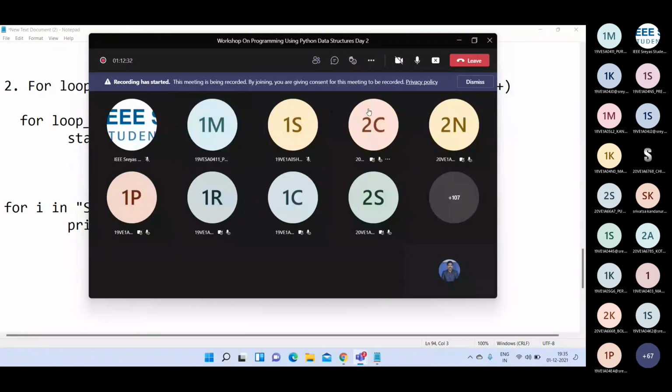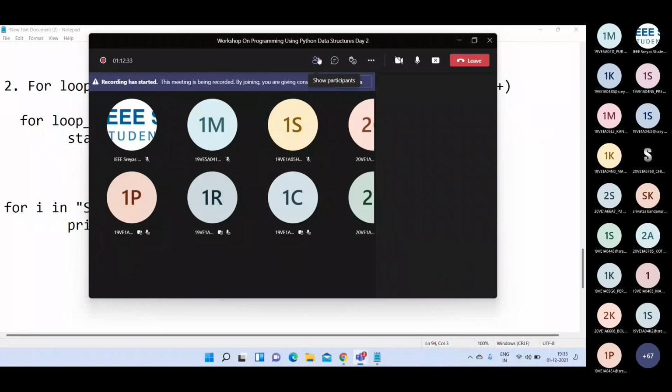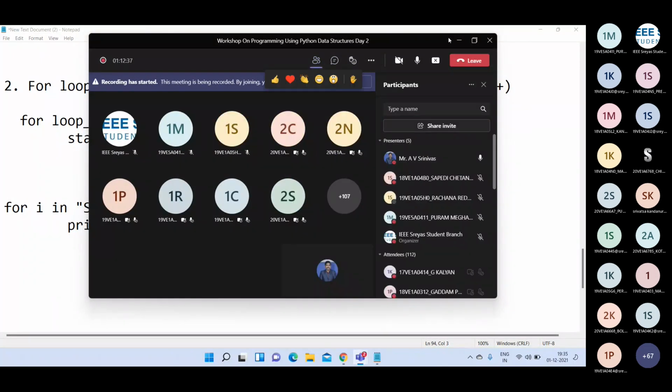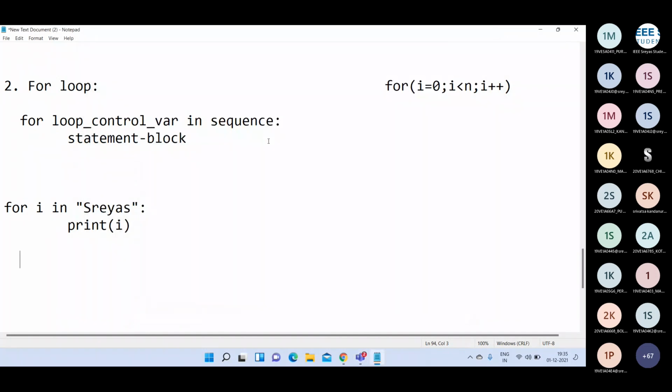Yeah, that is the one way of writing the for loop in Python, with the loop control variable in a sequence. Another way of writing a for loop is by using a range function. By using the range function, you can write the for loop.